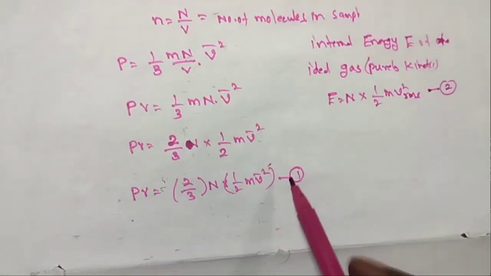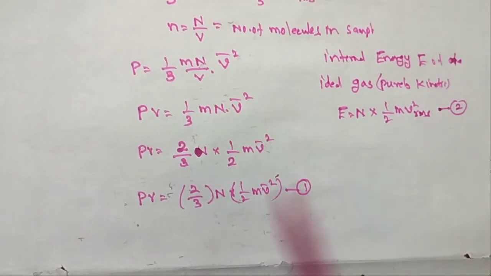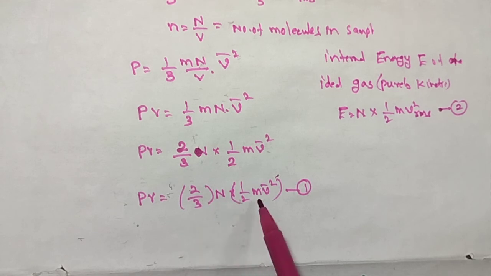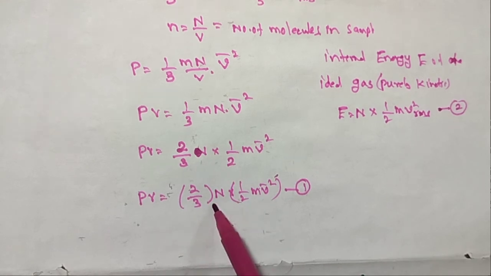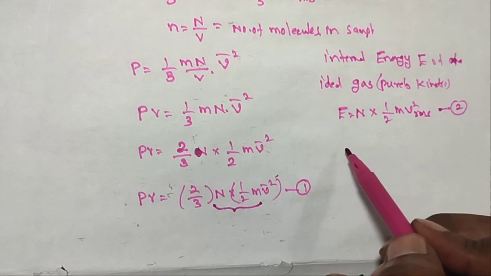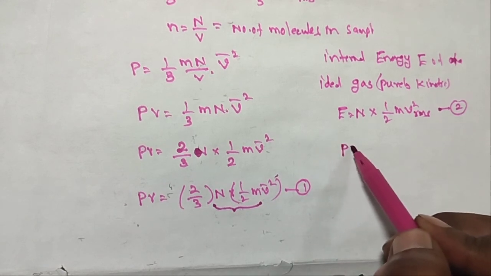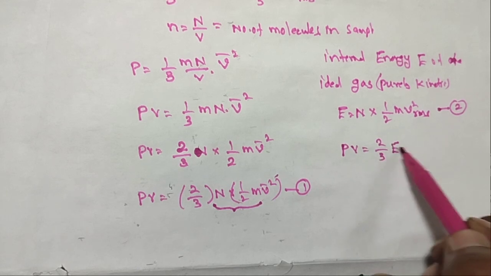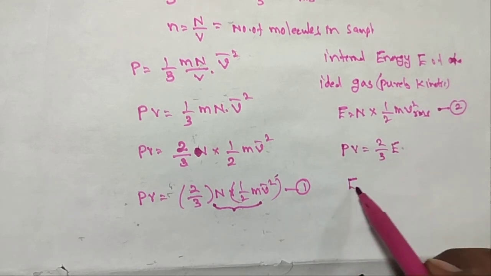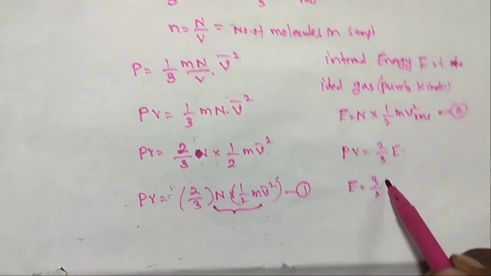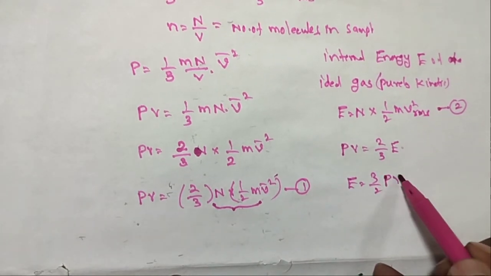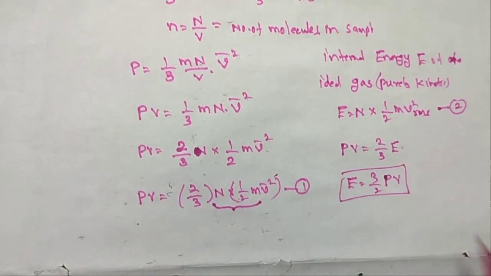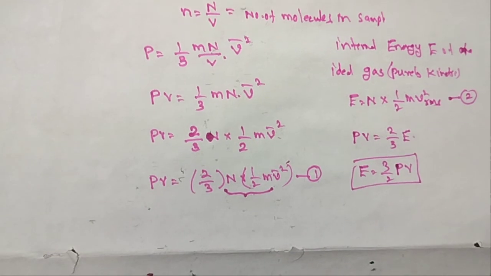So from equations 1 and 2 you can compare 2 by 3 and 1 by 2 m v square. So this is complete about capital E. So PV is equal to 2 by 3 E, and from the previous equation, E is equal to 3 by 2 PV. This is the relation between energy and pressure.